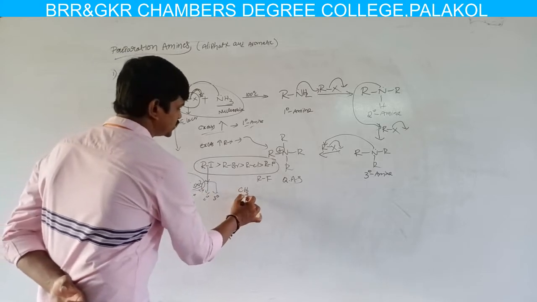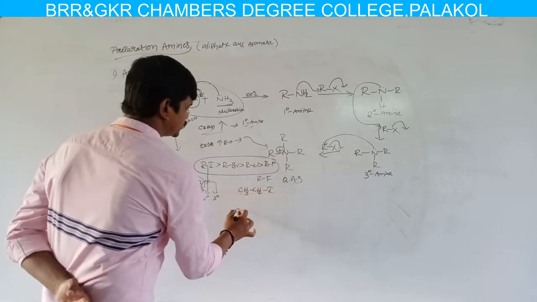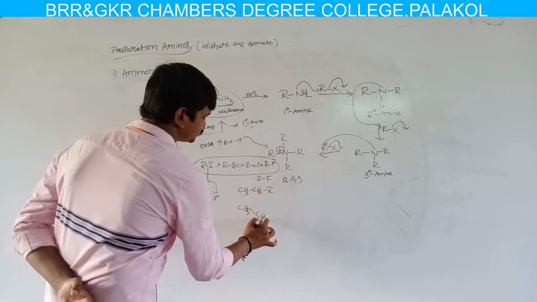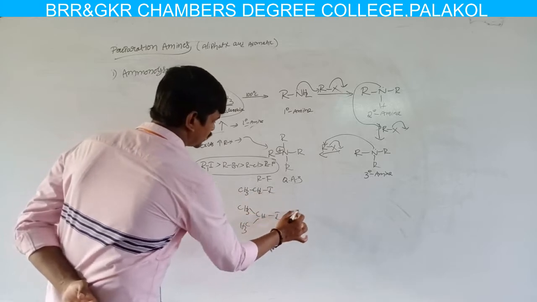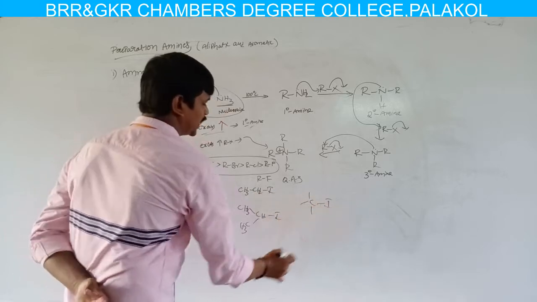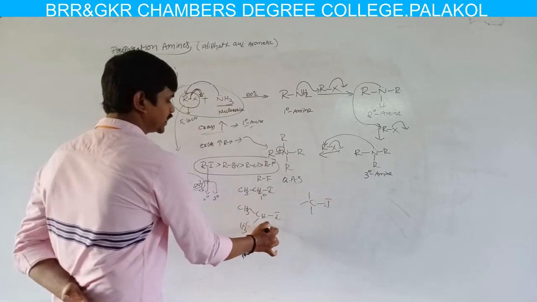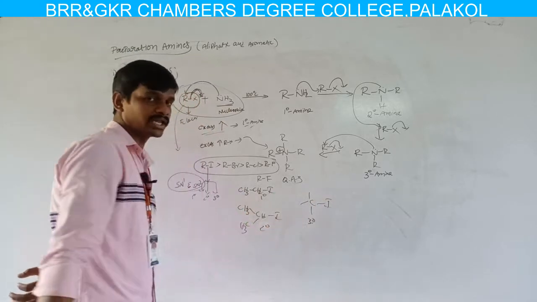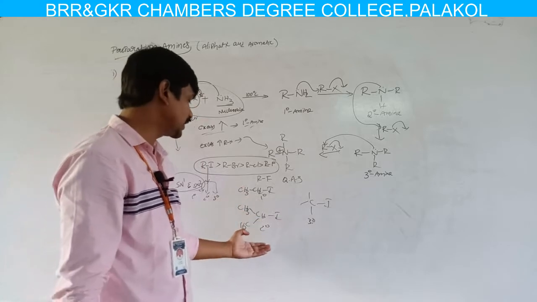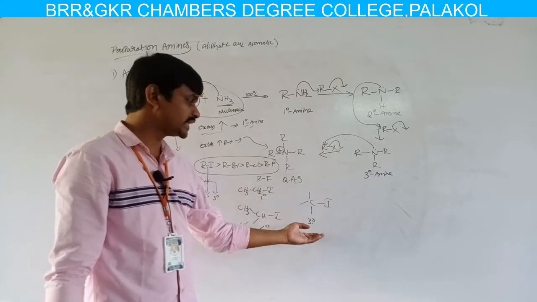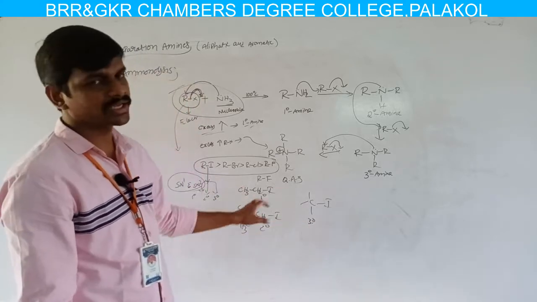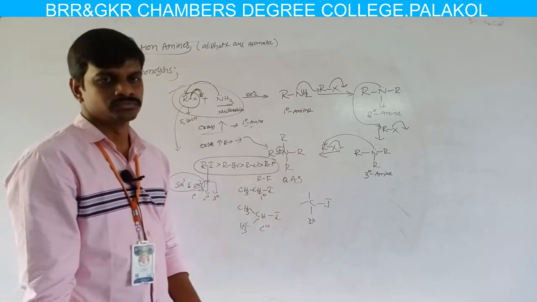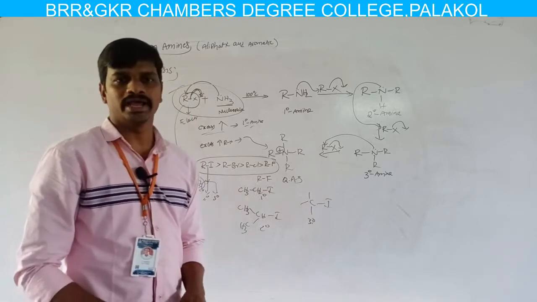That means if a CH2 group is attached to the halogen, it is primary; if a CH group is attached to the halogen, it is secondary; or if a tertiary butyl group is attached to the halogen, it is tertiary. It is a primary alkyl halide, a secondary alkyl halide, a tertiary alkyl halide. So which alkyl halide is more reactive?